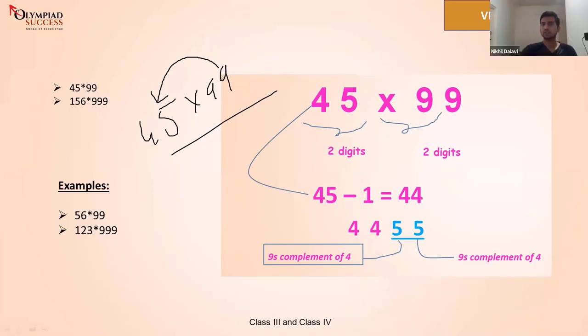See, guys, 45 times 99 normally: you take 9, multiply it with the entire number 45, and write it, and believe me, it has a lot of carries. Again, you take this number, write a plus sign, and do the normal thing. That's very hectic and time consuming. And you know what happens while doing this in normal mathematics? There will be a lot of errors.